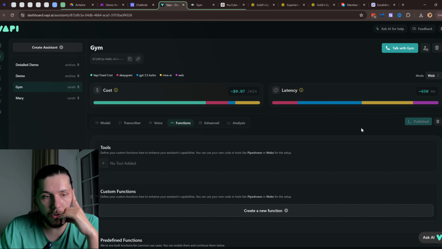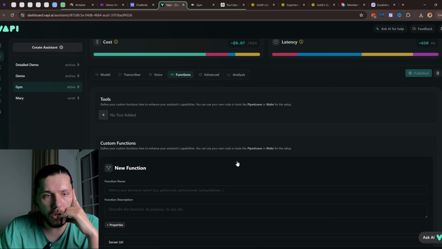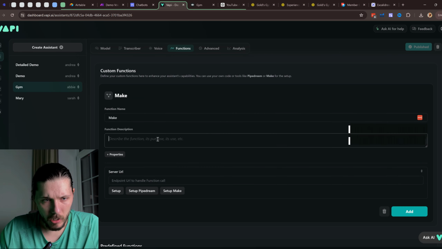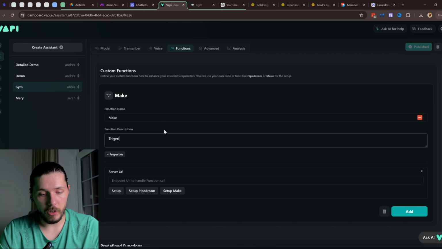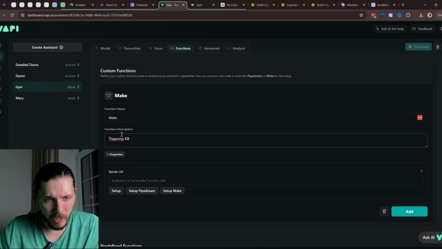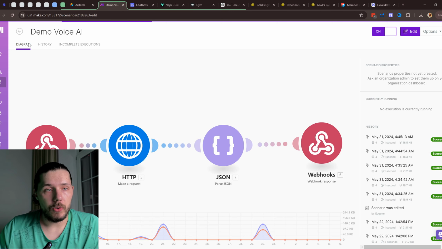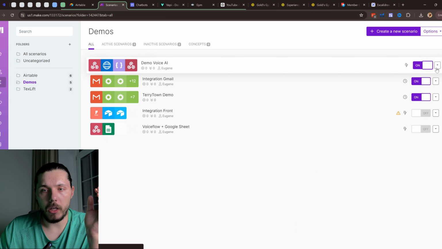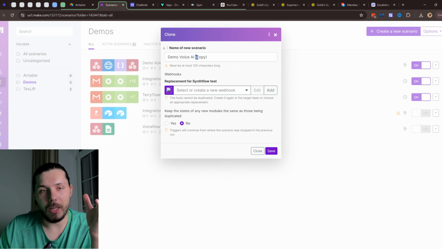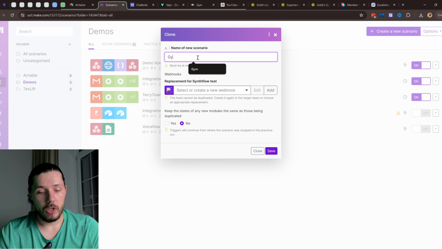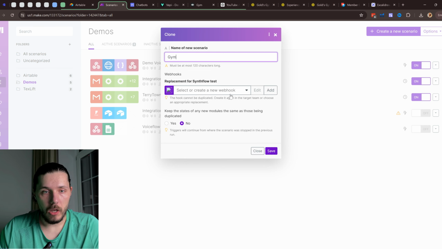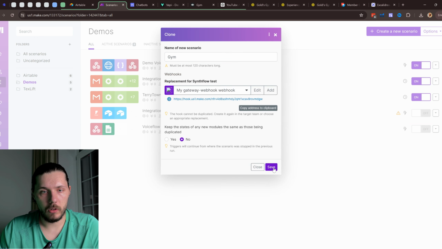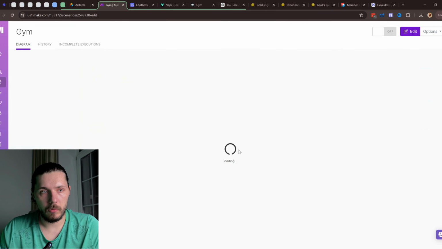Okay, so functions. So this is the thing. Now we need to create the actual function, and let's call it make function triggering knowledge base. And this is the interesting part. So now we are going to make. This is just the demo scenario that I created. We can duplicate it, but again, I don't want to create it from scratch just yet. And we can call it gym. Okay. So for the synth flow, we don't need anything. Okay. So I'm not sure why it's asking this, but let's see.